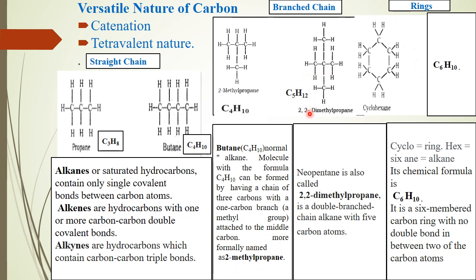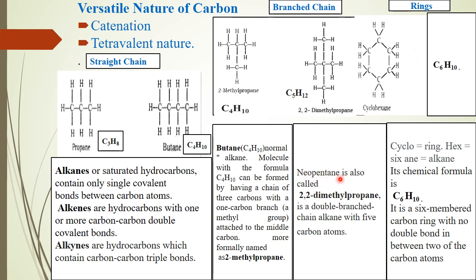Now 2,2-dimethyl: the second carbon atom is branched twice, giving a dimethyl group. How many carbon atoms are in the main chain? There are 3 carbon atoms, so the name will be propane. But since it is branched twice, it is 2,2-dimethyl. When it is branching, that group is called a methyl group. But in general, how many carbon atoms are there? 1, 2, 3, 4, 5. So it should be pentane, and this is neopentane. It is an isomer of pentane, which is not in your syllabus right now.